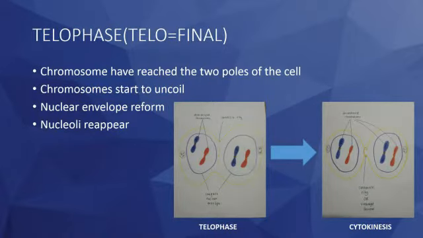In telophase, chromosomes have reached the two poles of the cell. Chromosomes start to uncoil. The nuclear envelope reforms. The nucleolus reappears.